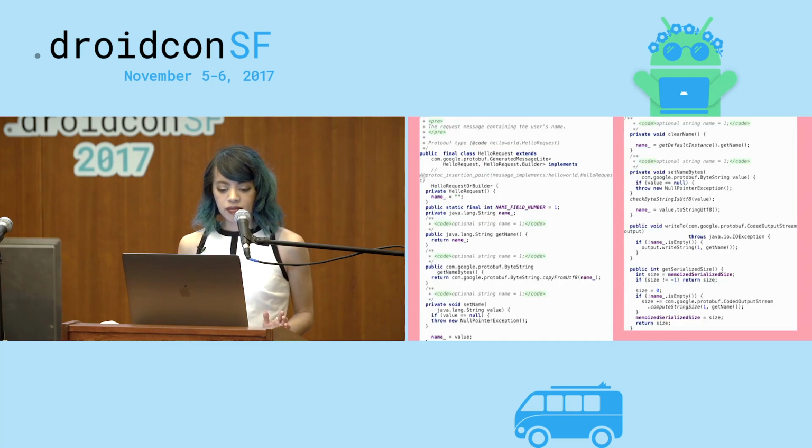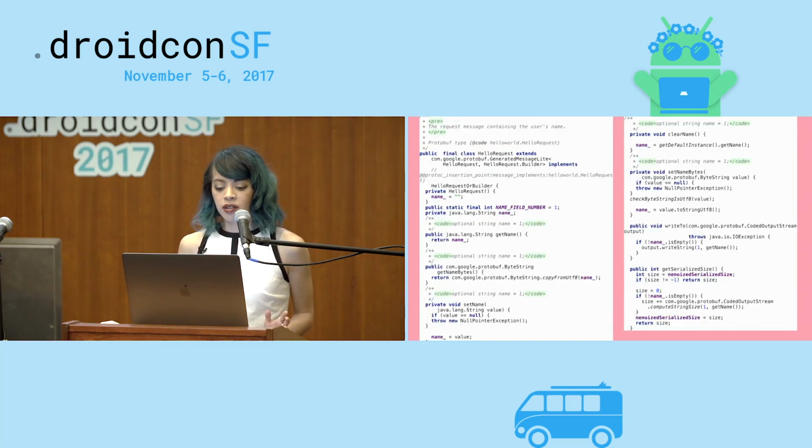So what's important to know about this is this won't actually generate the gRPC related code, so the actual server and the client stubs. For that, you need a special gRPC plugin, which I'll show you later how you can incorporate that into your Gradle build. But this will generate just the messages, so the request and the response. But assuming that we are able to generate the server, the client, the request, and the response, which we'll know how to do later, here's just an example of what the generated code looks like.